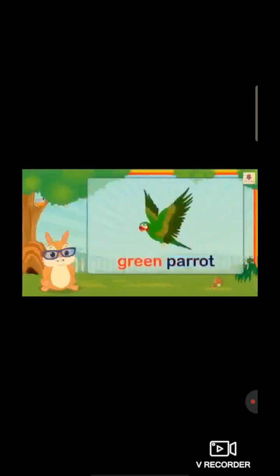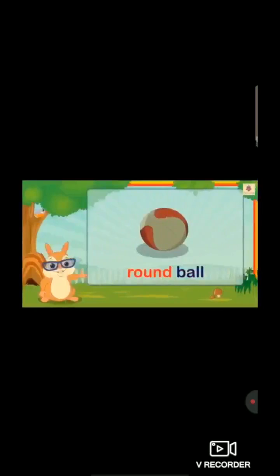Green parrot. Green is an adjective which describes the noun. Big hall. Big is an adjective. Round ball. Round is an adjective and ball is the noun.